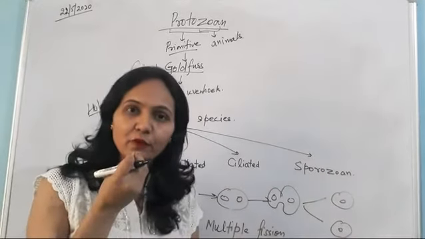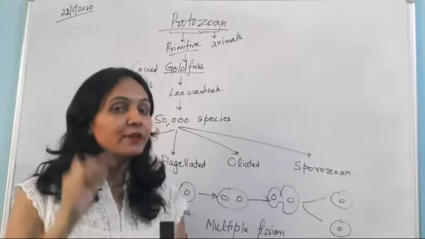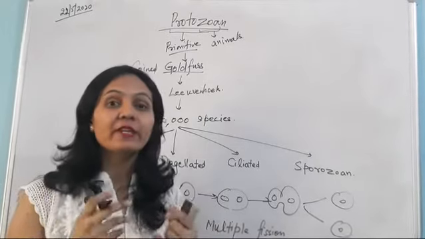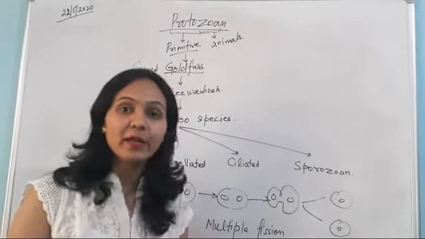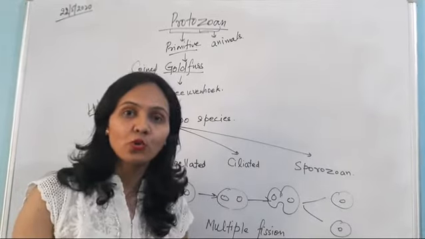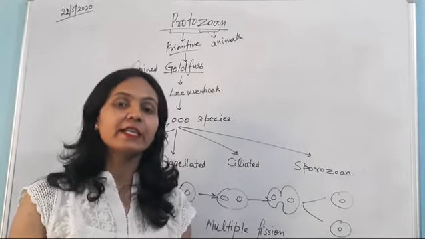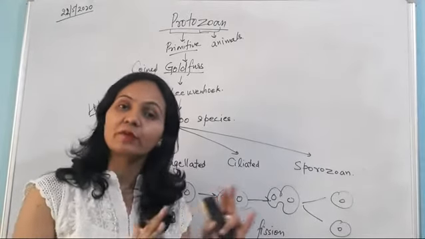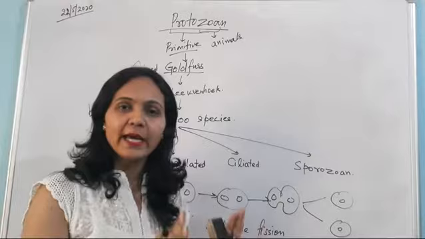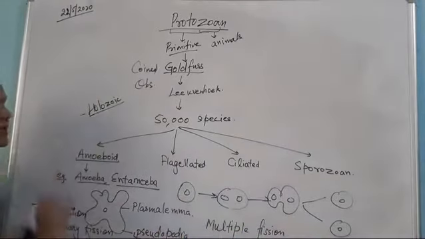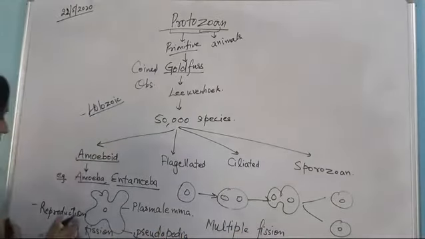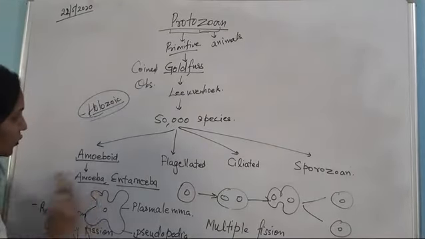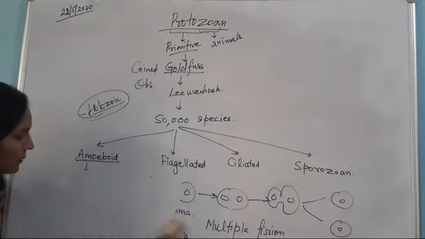We ingest the food, we digest the food, and the food gets absorbed into the blood, and after that it is used in various activities like cell repairing, reproduction, growth, differentiation, and finally the food which is not absorbed, the undigested food, is removed by our body through the anus. The same process takes place in the amoeba, and you can say that the mode of nutrition is holozoic. So that's all about the amoeboid form.